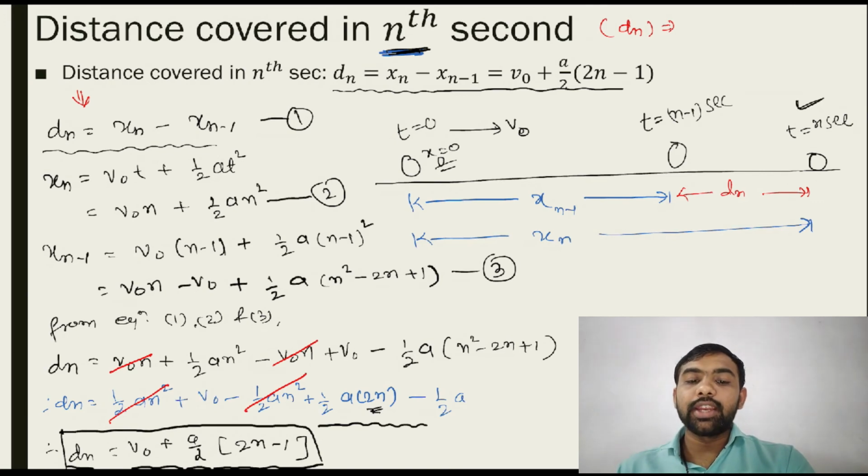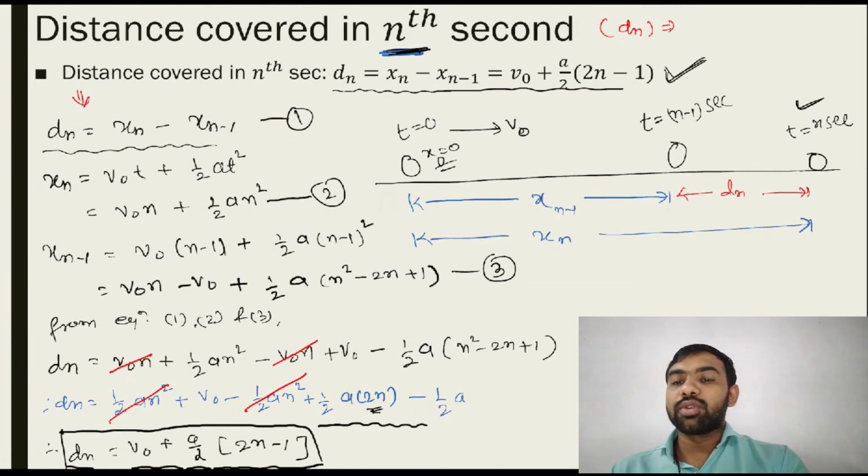Okay, so dn is equal to v0 plus a by 2 into 2n minus 1. See, here I am already writing this answer. dn is equal to v0 plus a by 2 into 2n minus 1. That is a special equation: distance covered in nth second.